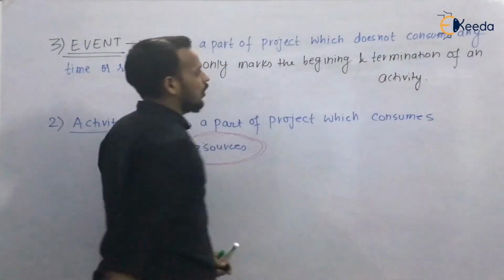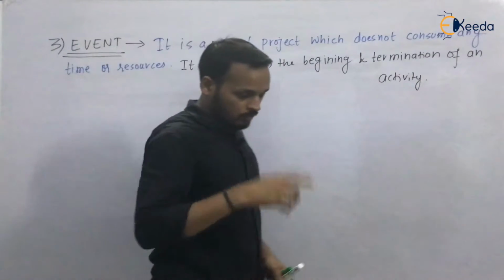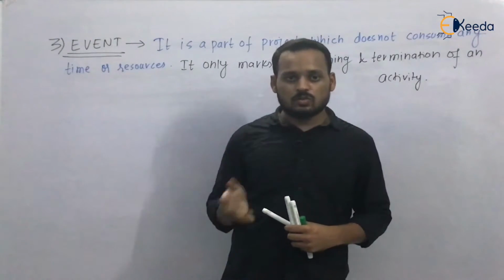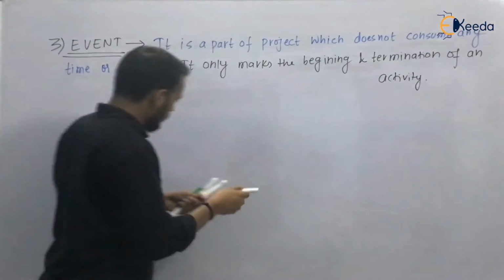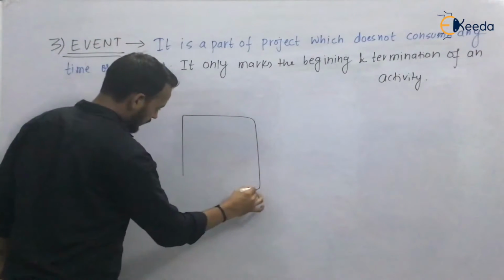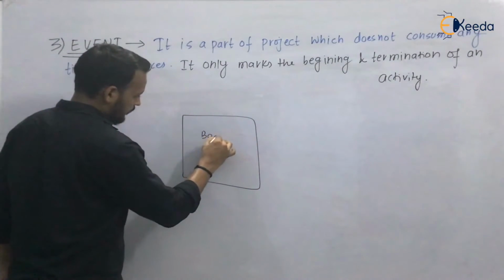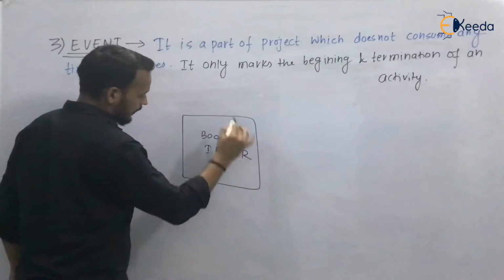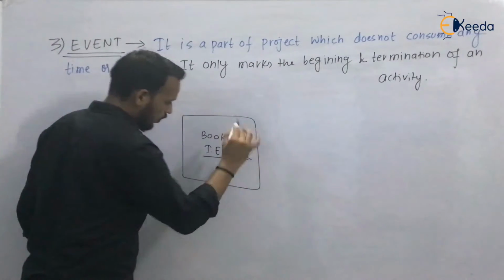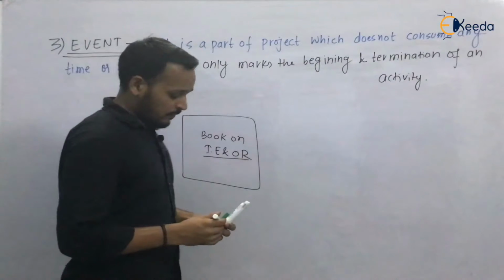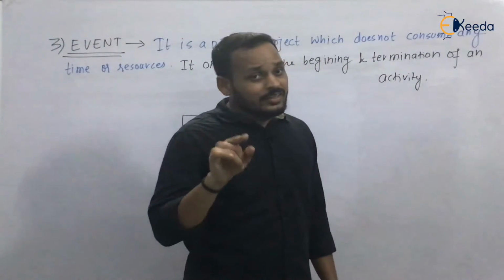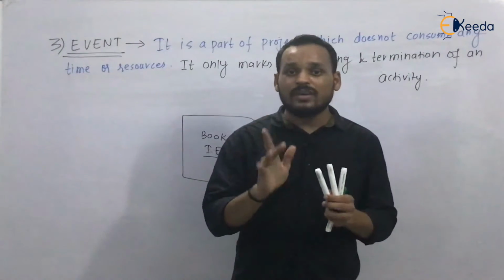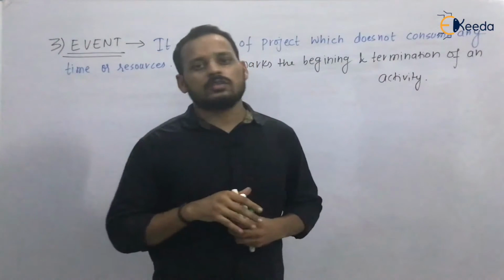activity. Of an activity. So suppose you are going to study industrial engineering. You take a book of Industrial Engineering and Operation Research, IE and OR. This is the book of industrial engineering. So industrial engineering, or completion of industrial engineering, will be your project.